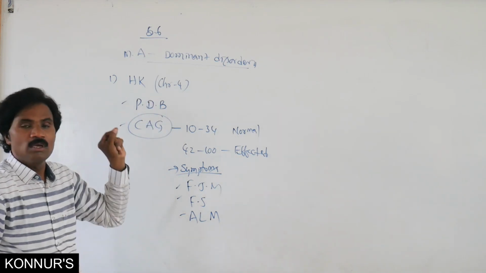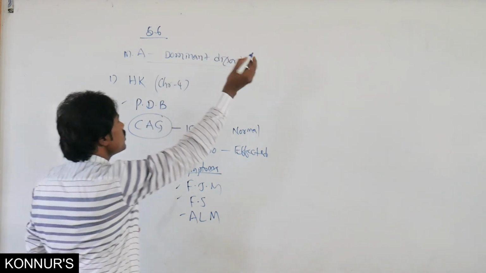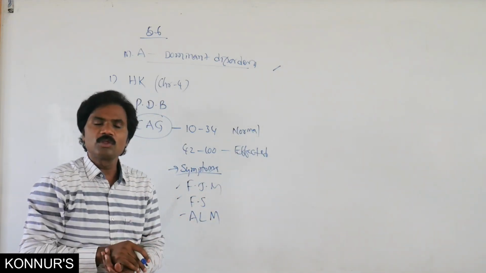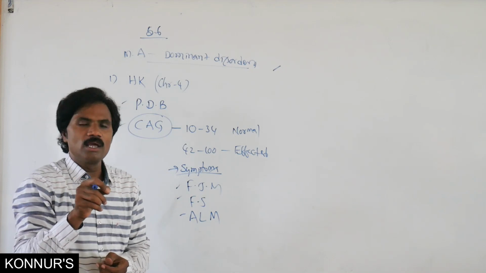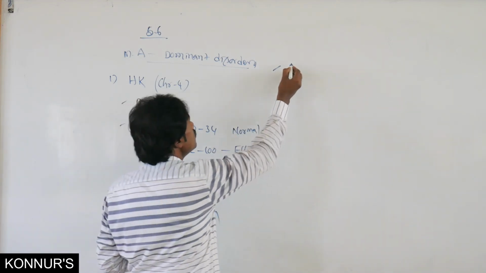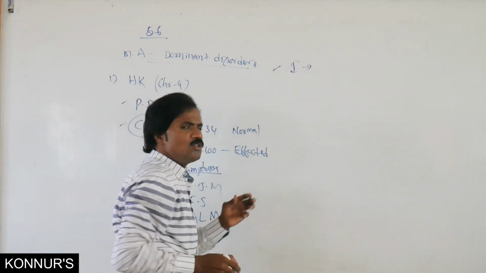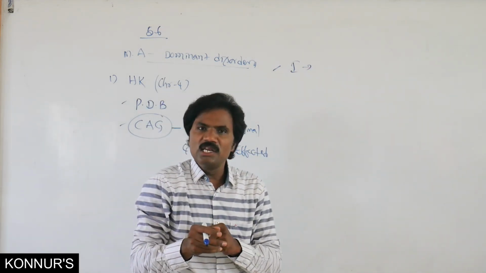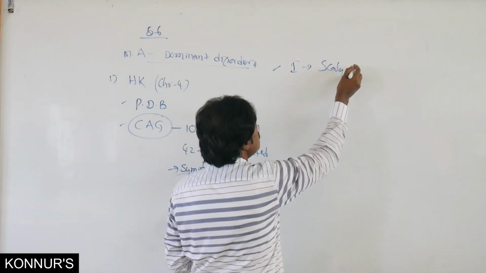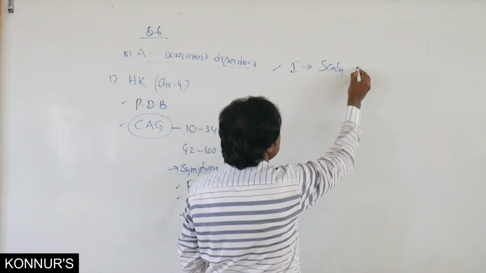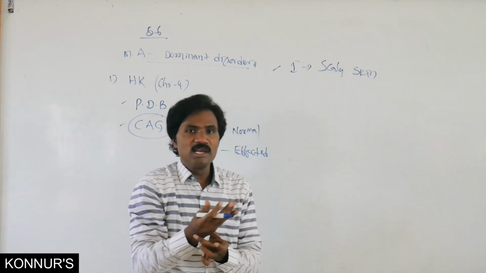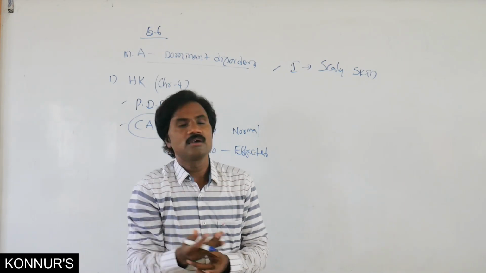Along with this, one more dominant disorder, already mentioned, is ichthyosis. In ichthyosis, there are scaly leaves on the skin, a scaly appearance on the skin.